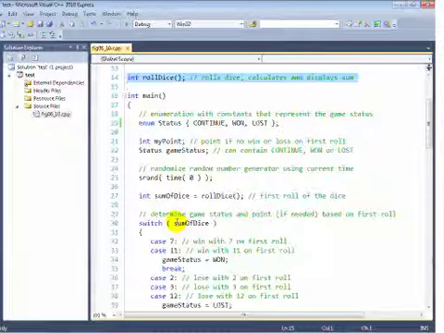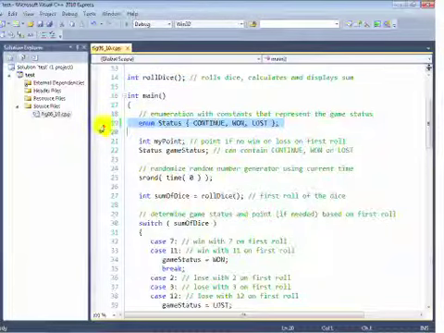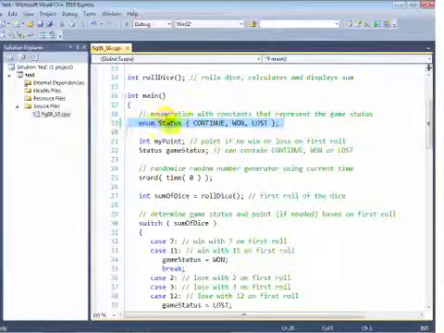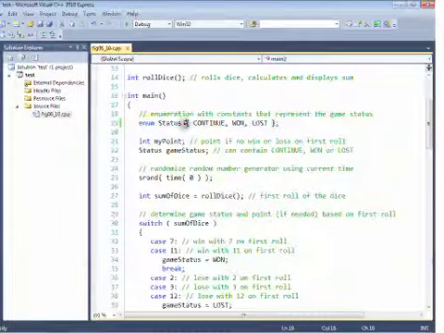Now, in the main function is where we implement the logic of the craps game simulation. The first thing we've got here in main is a new data type called status, which is an enum data type. Enum stands for enumeration, and it's used to create named constants in C++. The syntax is the enum keyword followed by the type name, a set of curly braces that delimit a list of named constants, and a semicolon to terminate the new type.